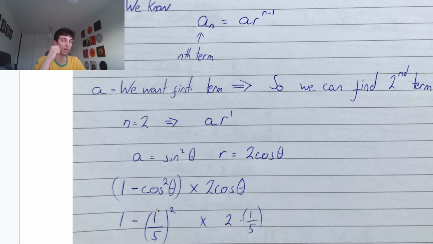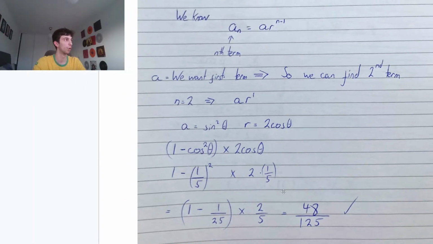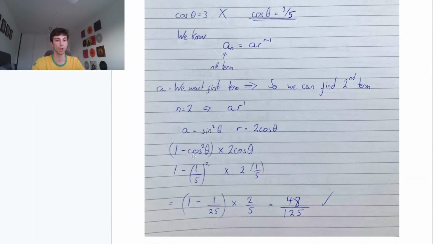Now all we have to do is sub in a fifth for cos theta. So we have 1 take away a fifth squared. A fifth squared is just 1 over 25. Then we have 2 cos theta, and cos theta is a fifth, so it's multiplied by 2 times a fifth. So we have 1 minus 1 over 25, 24 over 25, multiplied by 2 fifths. Put it in the calculator, and that gets you 48 over 125 for your second term. Hope that makes sense, guys.